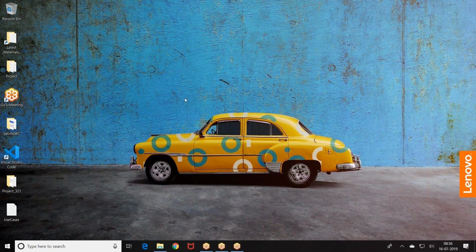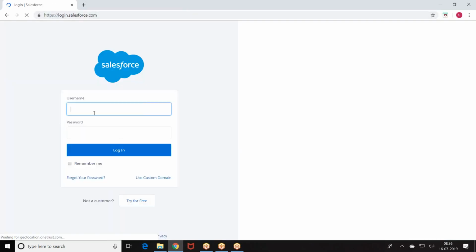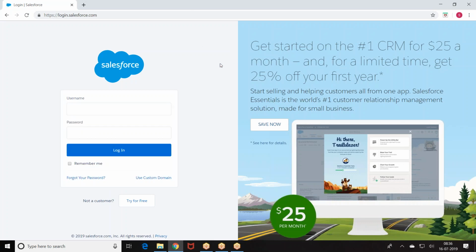The data should be displayed on the detail page of the record. Okay, sir.